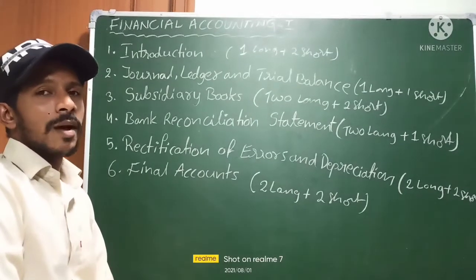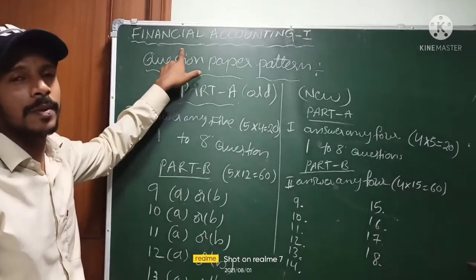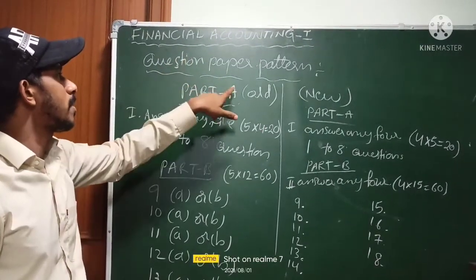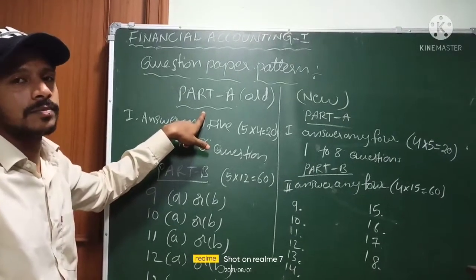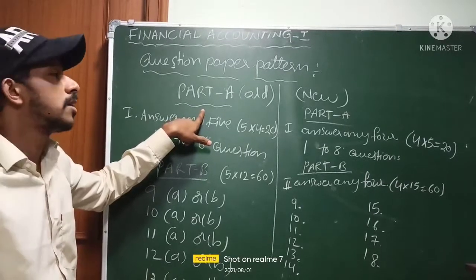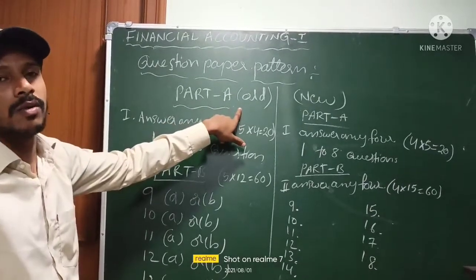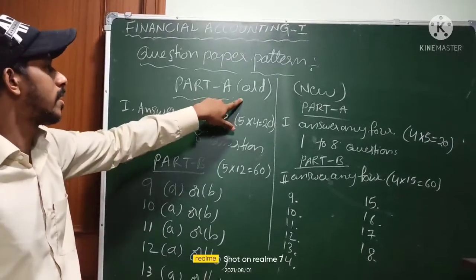Now we are going to see the paper pattern. Financial accounting question paper pattern. It is divided into part A and part B. Part A is short answer questions, part B is long answer questions. Before the corona, the old pattern model was there.